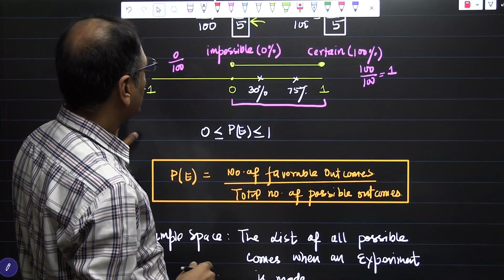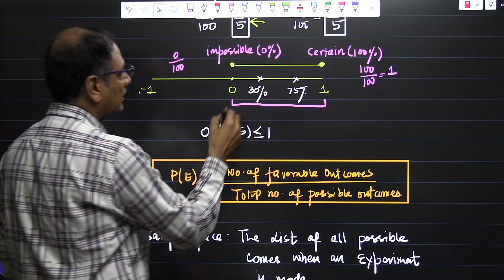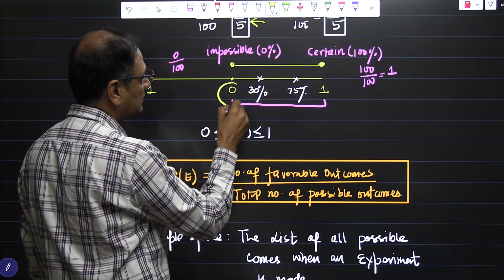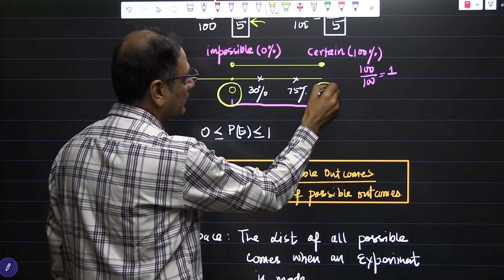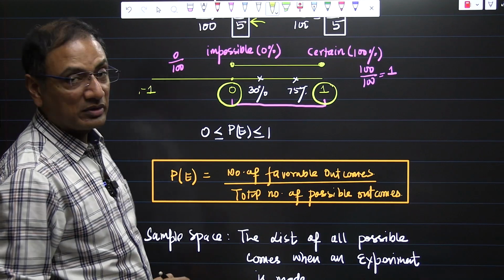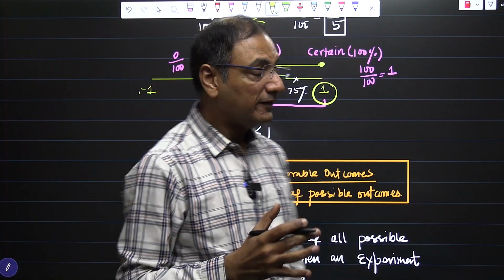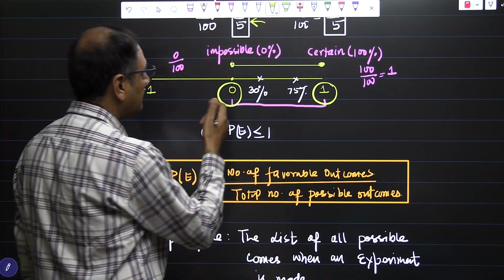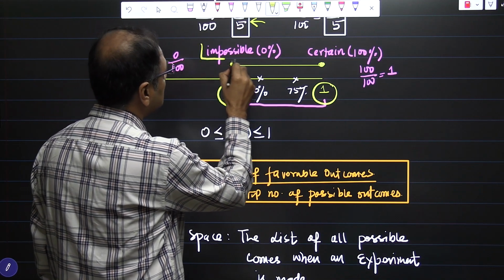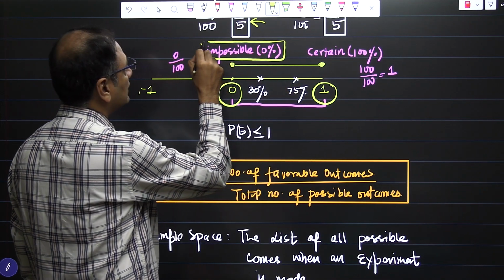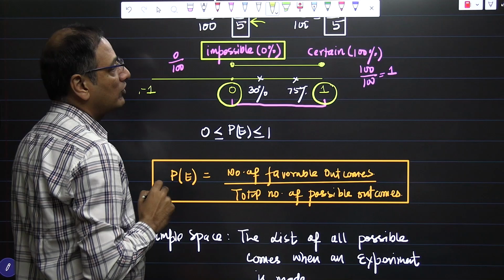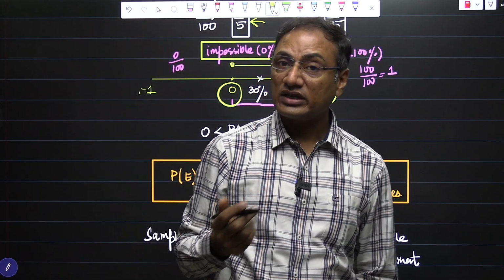Now if you see carefully, I draw this number line. This is 0 and this is 1. So what does it mean in terms of probability? Because we cannot have negative probability. So 0 means the sun is going to set in the east. What is the probability that the sun is going to set in the east?